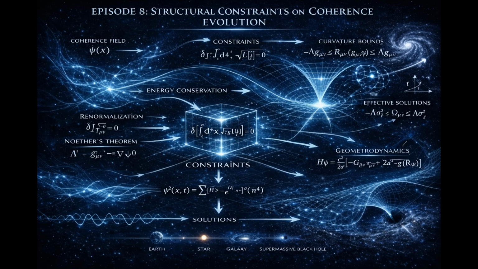Why second order? Because curvature already reflects variation of variation. Curvature measures change in metric variation. Metric variation measures change in coherence. So coherence evolution must relate to curvature in a way that respects this hierarchy. Now consider equilibrium.